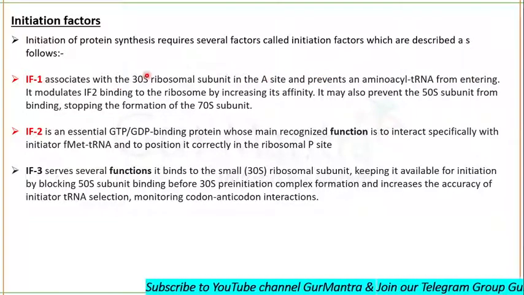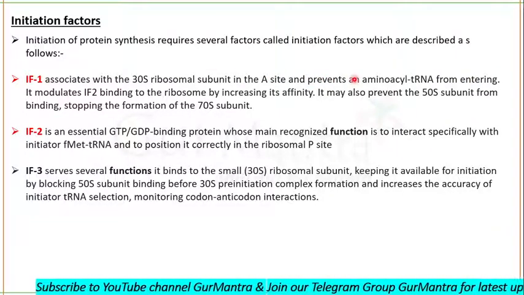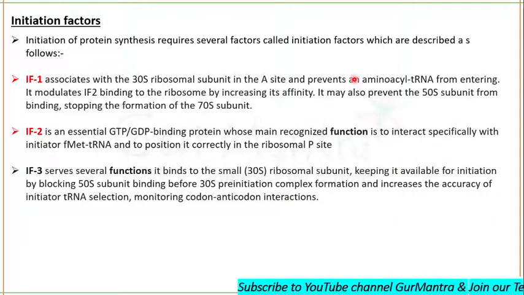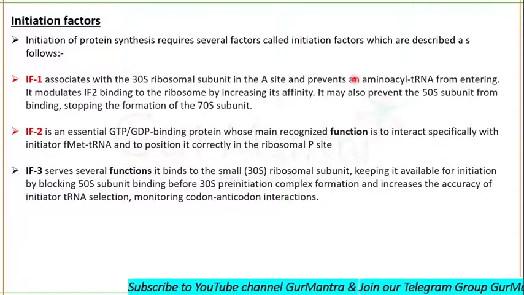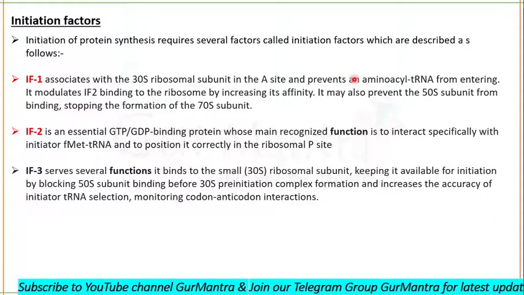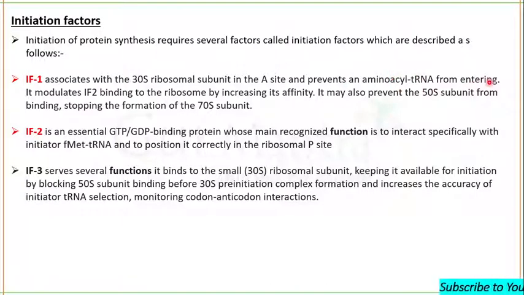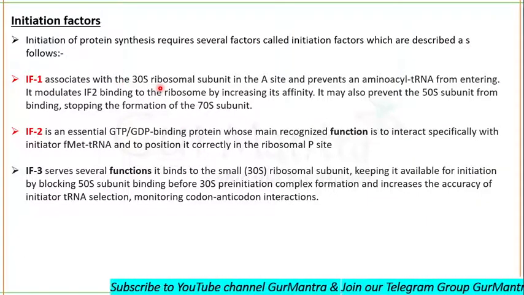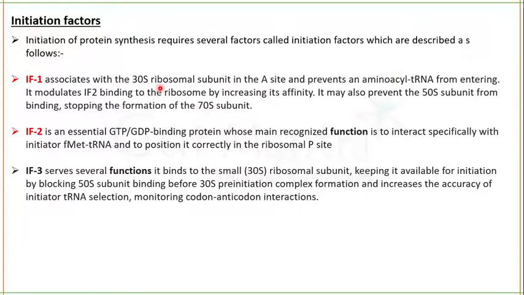Fine, remember this: the first aminoacyl tRNA enters the P site and not the A site. Remember this thing. And who is preventing the aminoacyl tRNA from entering the A site? It is initiation factor 1, which is associated with the 30S ribosomal subunit.